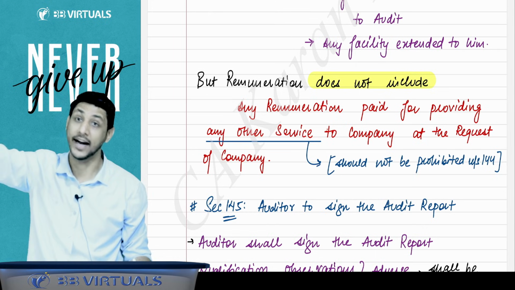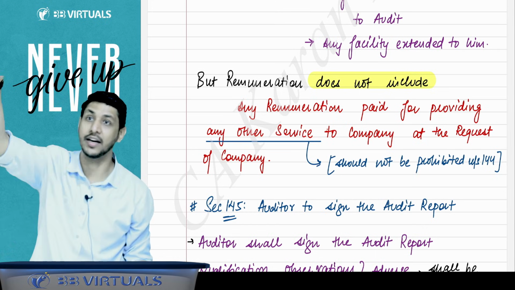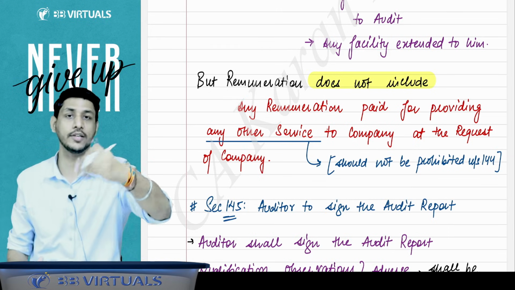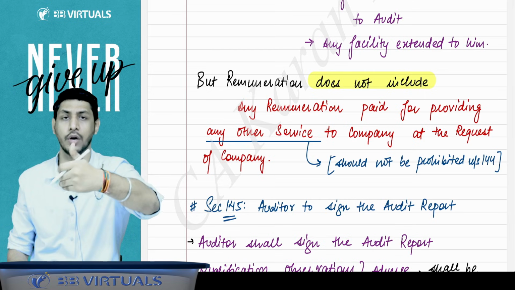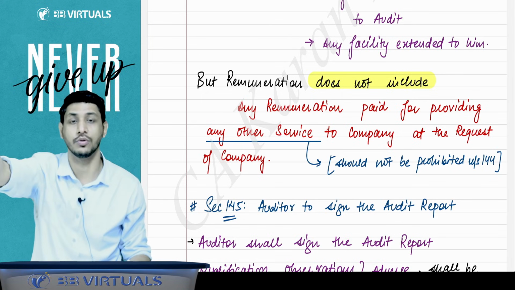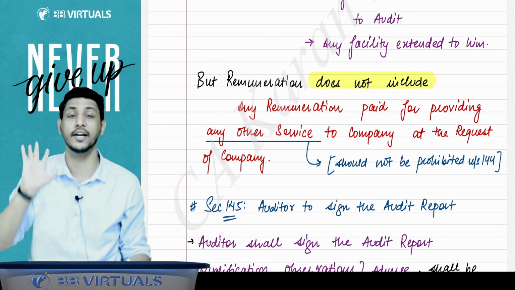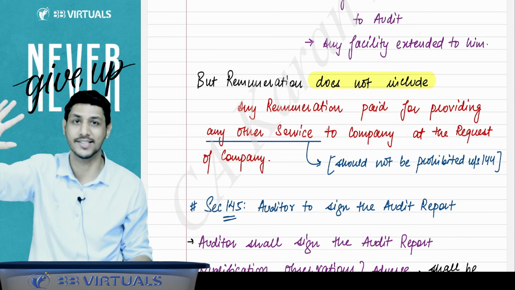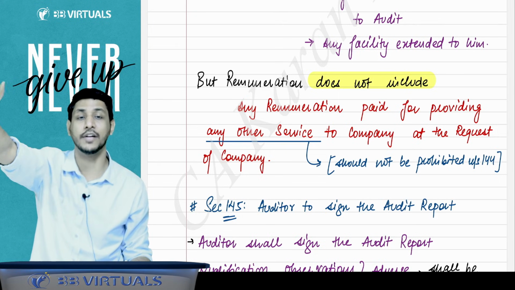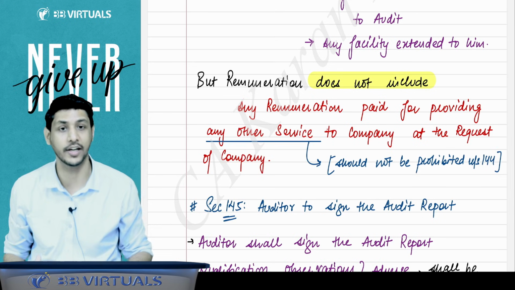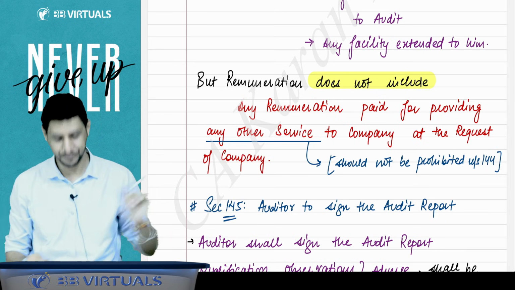That is my remuneration. But Reliance said to me something else, that you have to give so and so services and we will pay separately for that. And at the request of the company, I have provided that service also. But that service should not be prohibited under 144. I have provided that service, and the amount I am getting for that service will not be considered in the remuneration of the auditor under section 142.